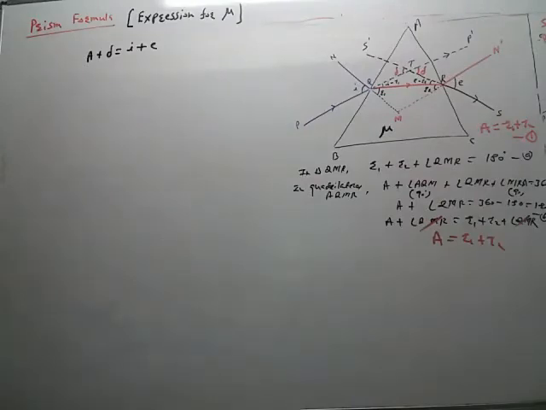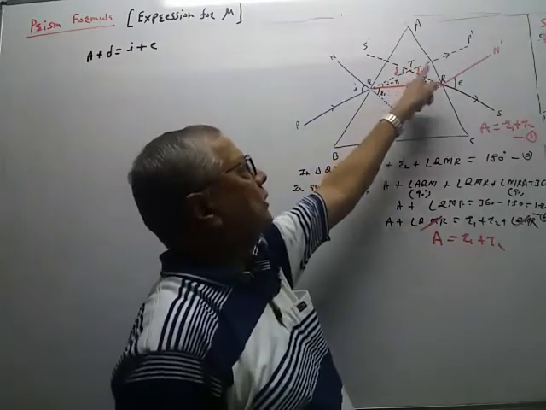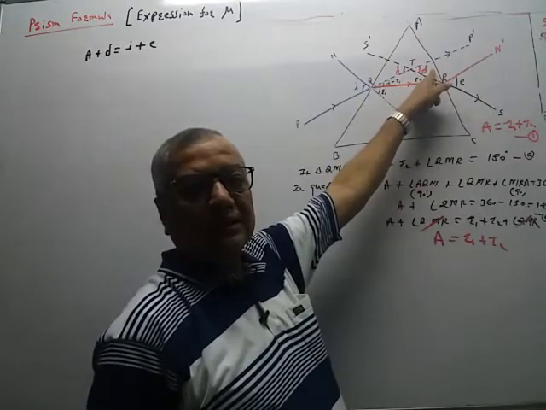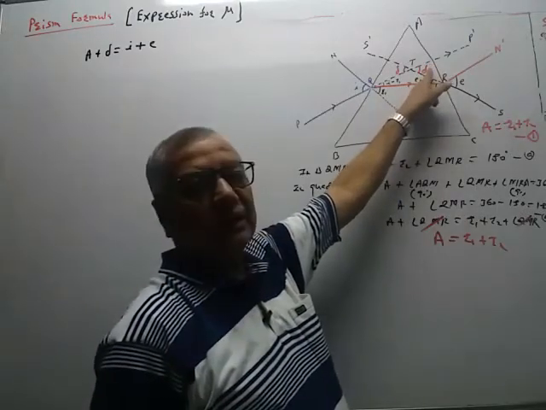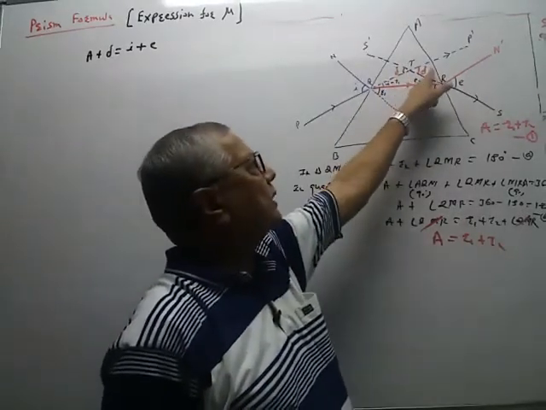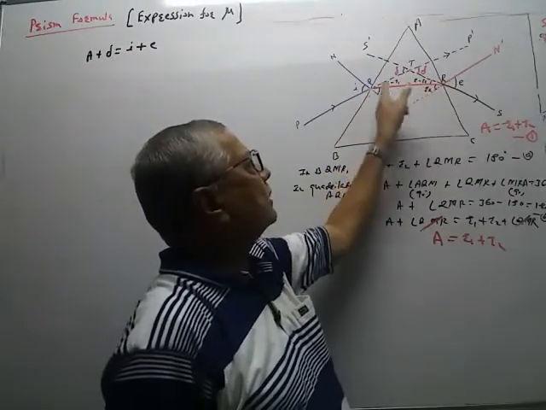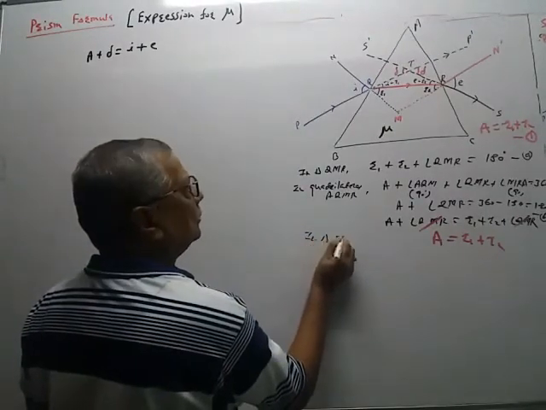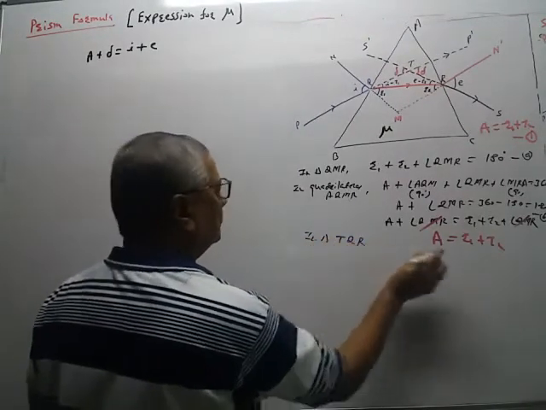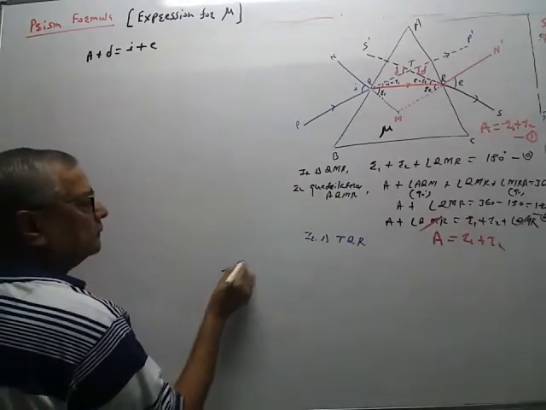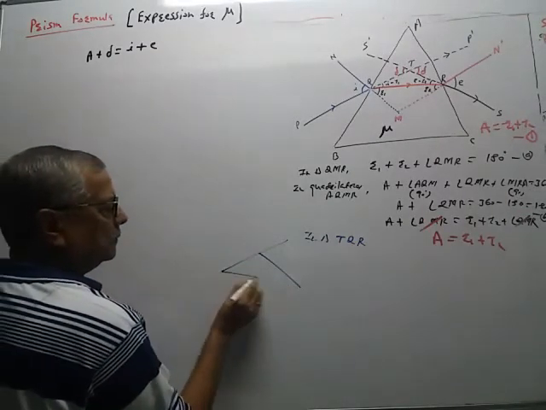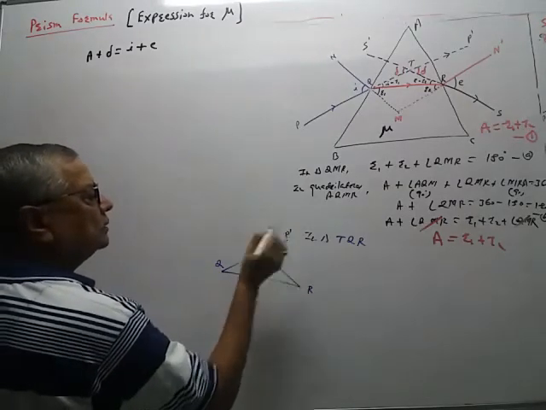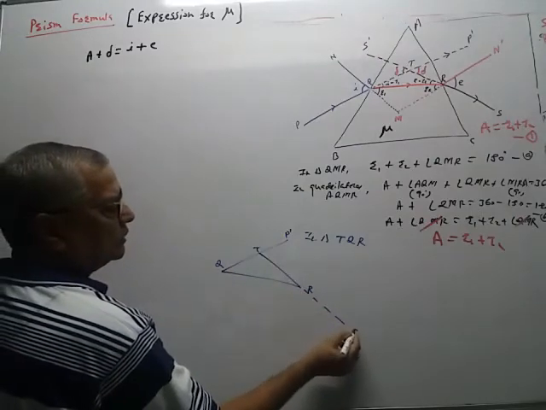Now in this triangle, the delta is an exterior angle. तर आपल्याला ट्रायंगल साठी थेरम माहिती, exterior angle is always equal to sum of the two interior angles. So delta is equal to angle TQR plus angle TRQ. In triangle TQR, so I will repeat that angle. This is Q, this is R, this is T, this is P dash, this is S.